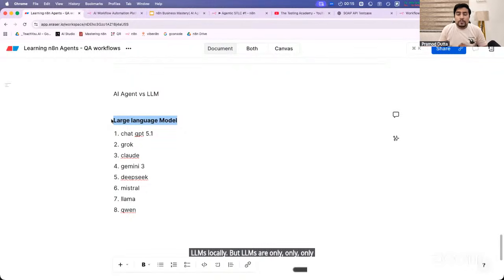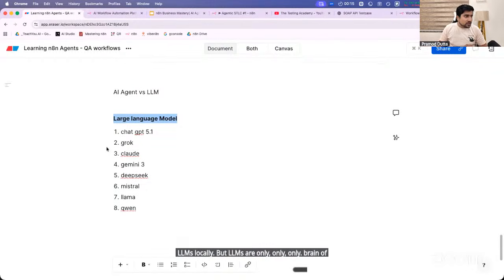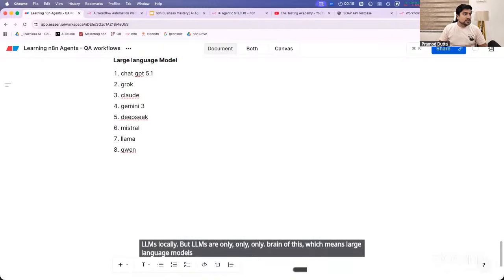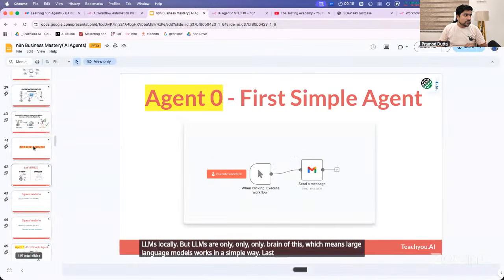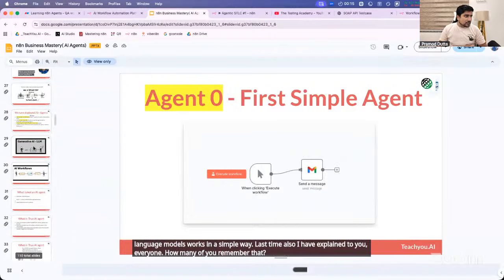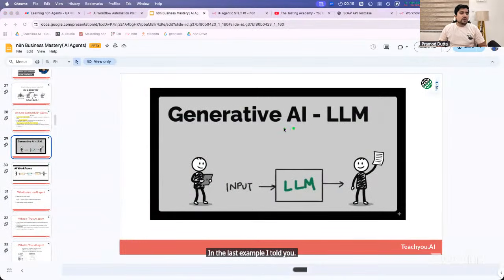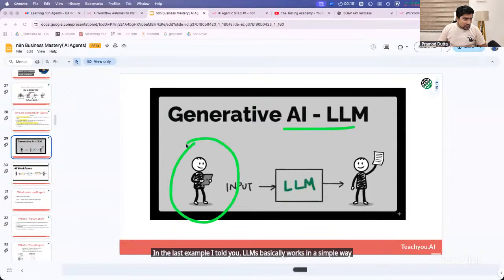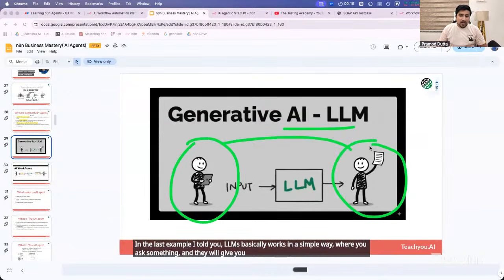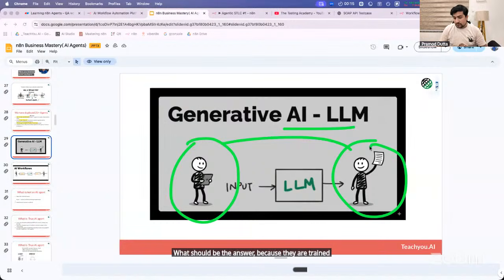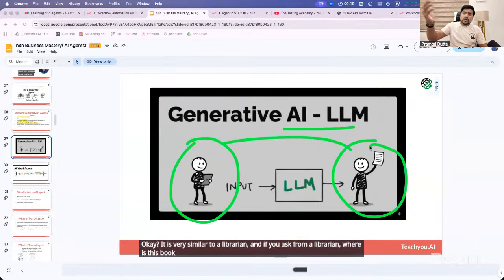only the brain of this, which means large language models work in a simple way. Last time also I explained this, everyone. How many of you remember? In the last example I told you, LLMs basically work in a simple way where you ask something and they will give you a reply based on a guess or some algorithm of what the answer should be, because they are trained with it. It is very similar to a librarian. If you ask a librarian where is this book and what is in this book, the librarian probably has read most of the books.